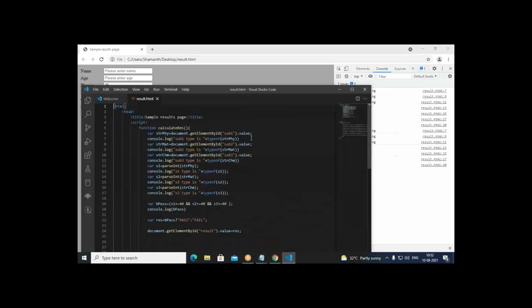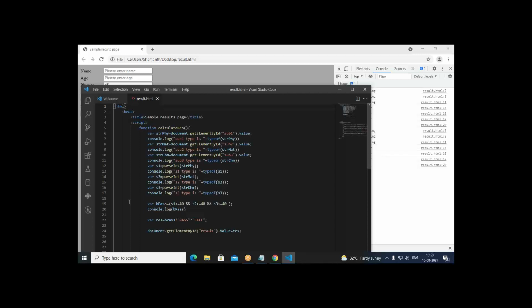Here, strphy is equal to the value which is available in sub1. Similarly, strmat is containing the value which is available in sub2, and strchm is getting the value from sub3, which is nothing but HTML input elements. All of them, their type is what? String type. Why are they strings? Because you entered some data using the keyboard. Whenever you use the keyboard, whatever data is coming from there is going to be in string format. That we have to convert into integer.